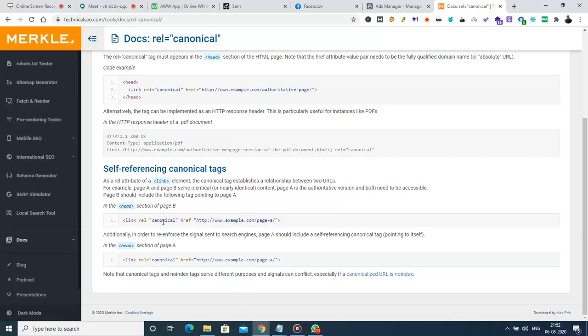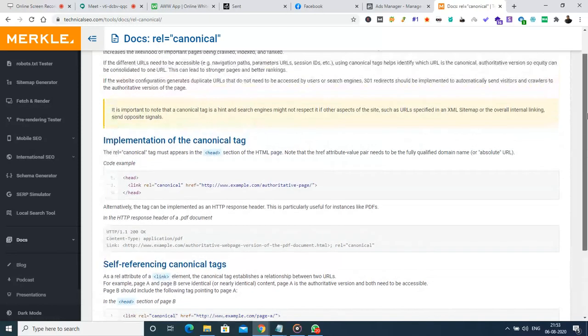So that means whatever pages Google visits, all the ranking or importance will be transferred to page A. That's what has been mentioned here. By mentioning the canonical tag in all the duplicate versions, and even the self-referring version, we can provide complete ranking and importance to the web page that we would like to rank. Okay, so this is one method.